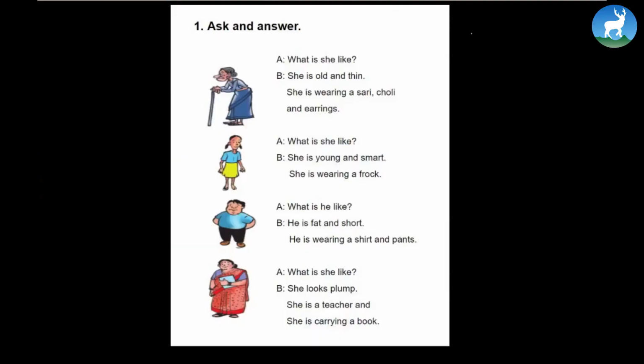So let's begin the chapter, which is Unit 5, Describing People. Let's observe the pictures given here first of all. An old lady, a little girl, a boy who is rather fat, and a woman with perhaps a book in her hand. Let's observe the picture here and read this out.